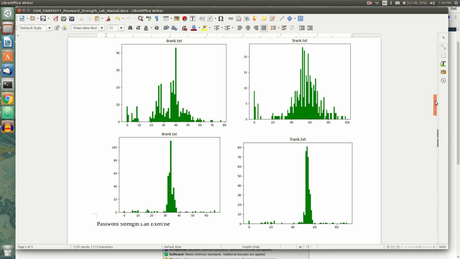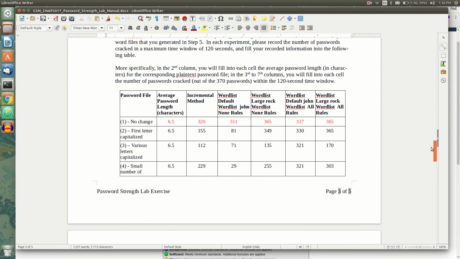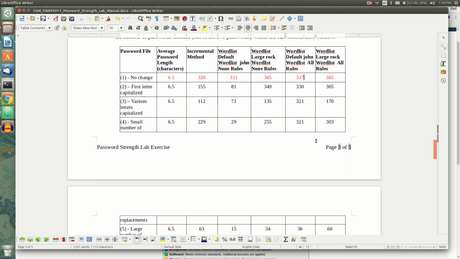And then if we want to crack these passwords, we can use a tool. The tool given to us was John the Ripper. We start and use the tool on the file that has no changes. We can run it with some different parameters, but basically within 2 minutes it was able to crack all of those basic Twitter passwords. From there, after slight modifications like changing the first letter or adding a small number of replacements, instead of guessing all the passwords, maybe we can only guess 2/3 of them.